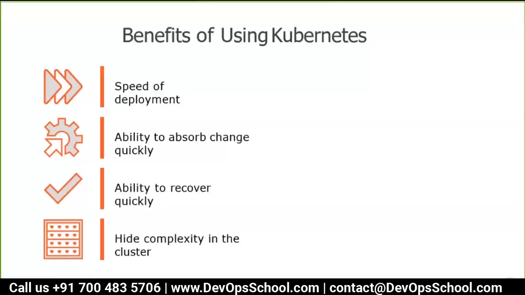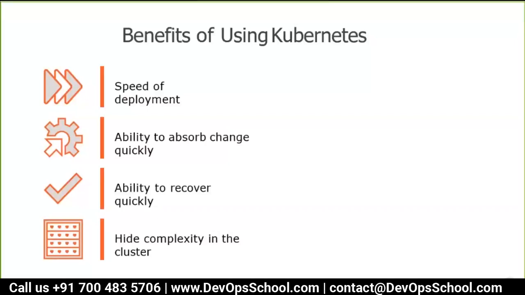Speed of the deployments. Let's say there is a big billion sales going on. Traffic will be created at 12 o'clock. So at 12 o'clock, the number of containers running should be, let's say, till 12 o'clock 100. But the moment it is 12 o'clock, it should be 1000 because the traffic will be 10 times higher.